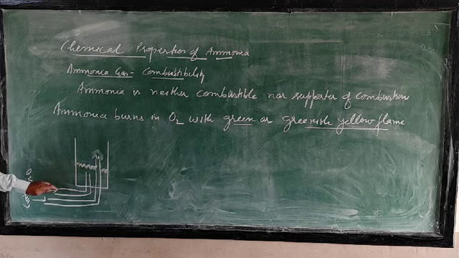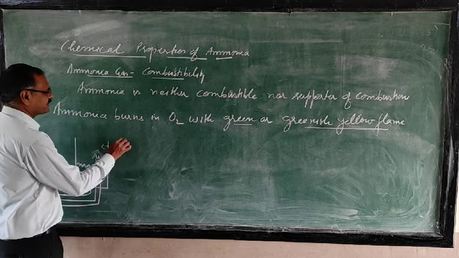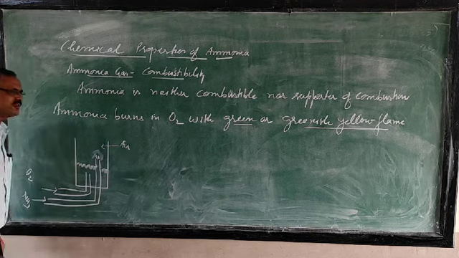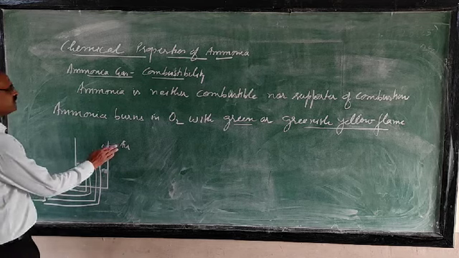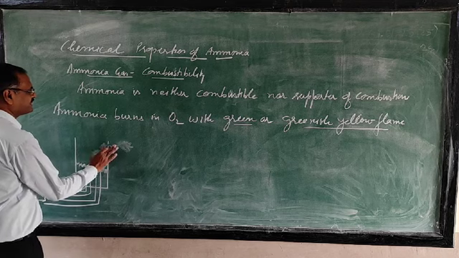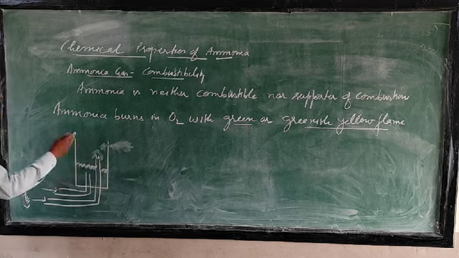because the oxygen supply is not there. In this one, air is there. Since ammonia is non-combustible, it will not burn. But next time, what we do is we supply oxygen. When we supply oxygen,